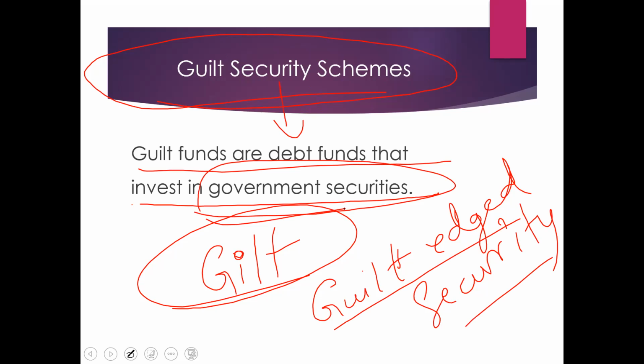It's very easy to remember. Where you are going to invest the collected amount depends upon that, and these are how the types are classified. Is it clear? If the asset management company is going to invest the collected amount in equity shares, then it is an equity fund or growth fund. If the collected amount is invested in debentures, government securities or bonds, then it is a debt fund, right?